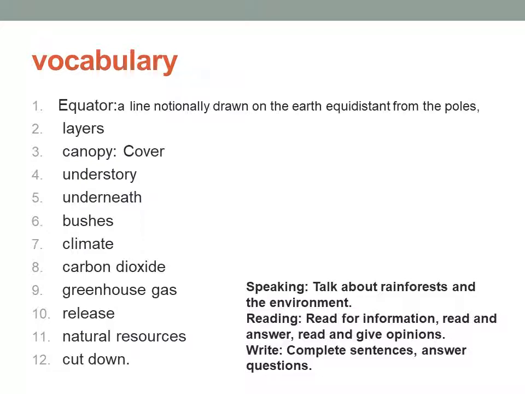Vocabulary. These are the words: equator, layers. Equator means, you have learned in geography, the line drawn on the earth. This is called equator. Layers means parts. And number 3, canopy. Canopy is like a cover or shade. Understory, underneath means down, inside, under it. Bushes, climate, carbon dioxide, greenhouse gas, release, natural resources, cut down.